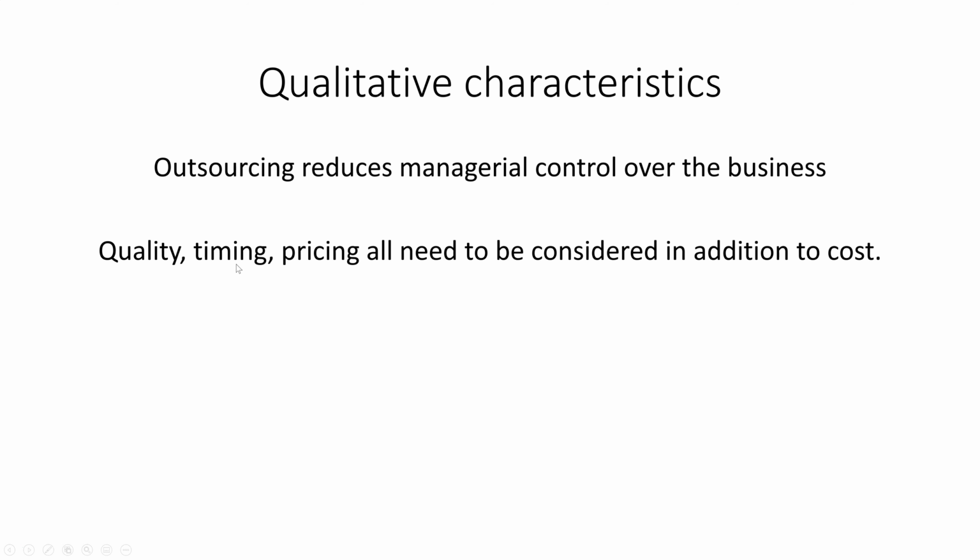The timing, we might lose control of when our products are actually ready. We might need to place orders well in advance, or we might have problems with our supply chain at certain times. So we need to be aware of when we outsource, we lose some control of our supply chain, and when we get our products into inventory, the timing may not be always up to us. And the pricing, of course, the relevant costs need to be considered.